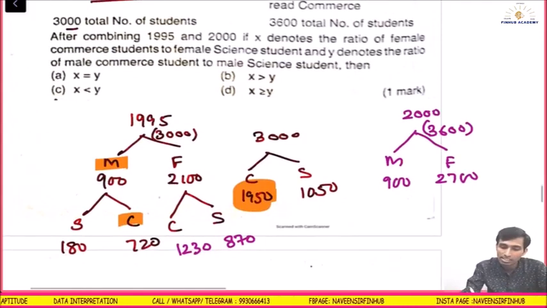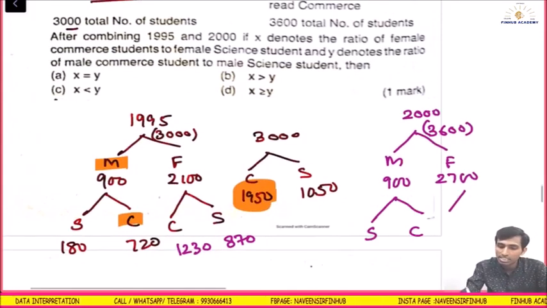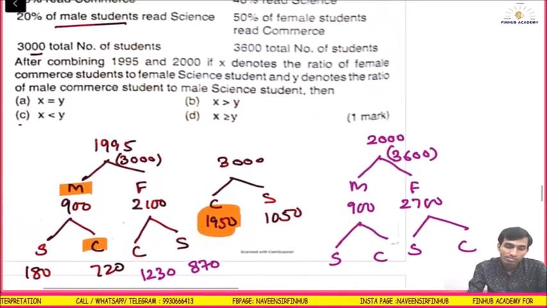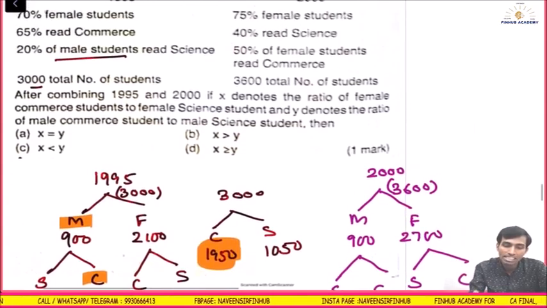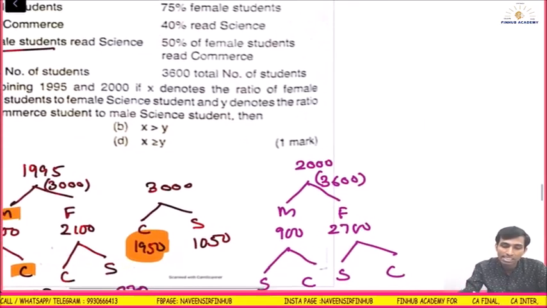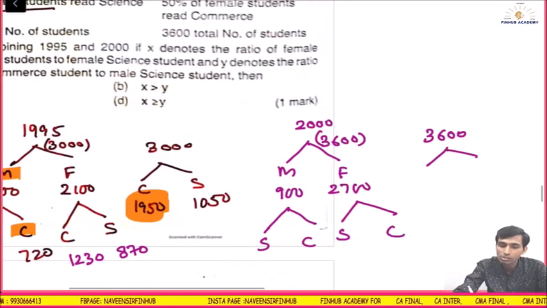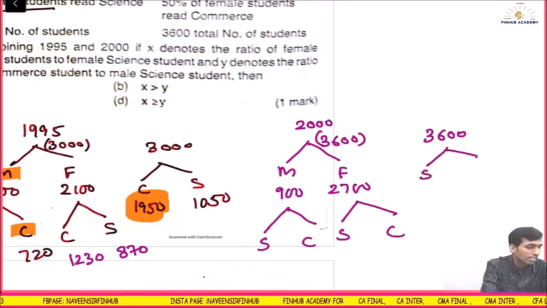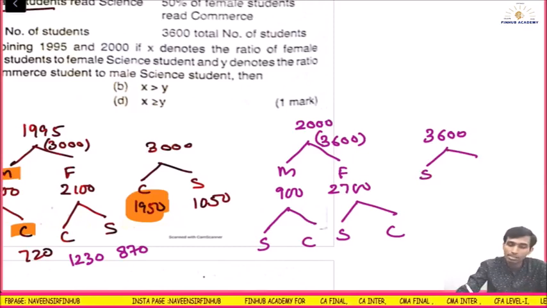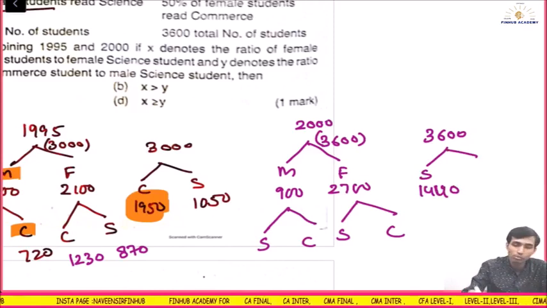Out of that, science and commerce: 40% read science. 3600 into 40% is 1440. Minus 3600 is 2160, which is commerce.